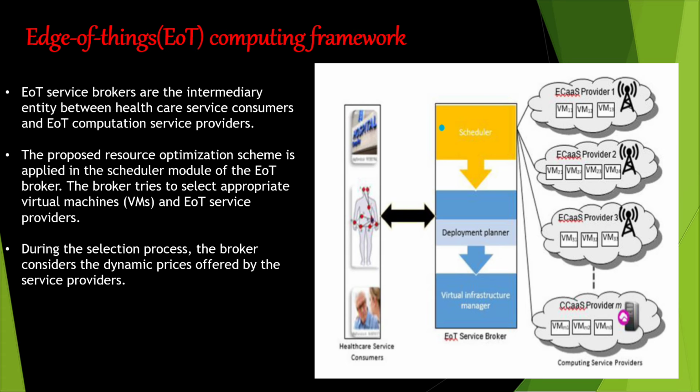The IoT service consumer and IoT broker can form a blockchain network to preserve healthcare data integrity and security. Additionally, providers and the IoT broker can also form a blockchain network for healthcare data security. Further, a public key infrastructure based security model can also ensure healthcare data security and preserve consumer privacy in the IoT framework.